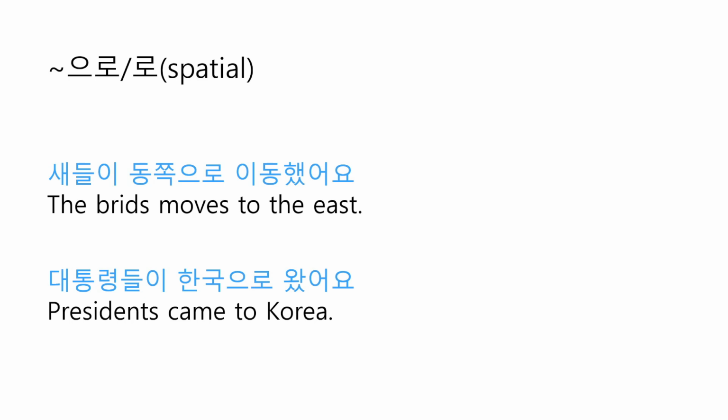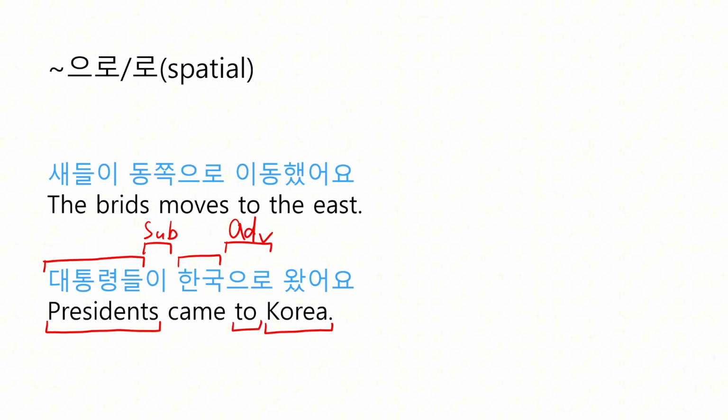And moving on, 대통령들이 한국으로 왔어요. Presidents came to Korea. So 대통령들 means presidents, and 이 is subjective case particle, and 한국 means Korea, and 으로 is adverbial case particle, which is translated into to here, and 왔어요 means came.